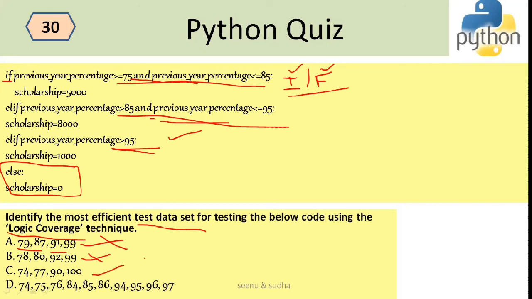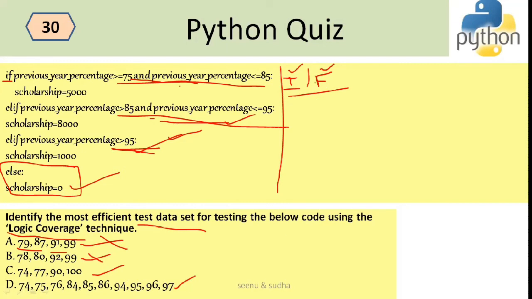Coming to option C, 74 directly goes to the else part here. For 77, it is the first one. For 80, it will be the second elif, and 100 will be the third one. So all these conditions are tested with the third option. Now let us see option D also and decide which one will be the best option. 74, 75, 76, 84.